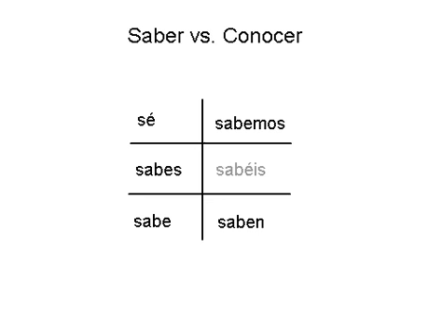Saber is mostly regular, but notice that the yo form is irregular. Everything else is like we would expect it to be, but the yo form is pronounced sé, and is sé with an accent mark on it.